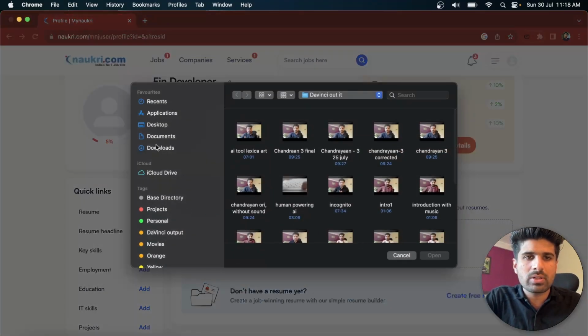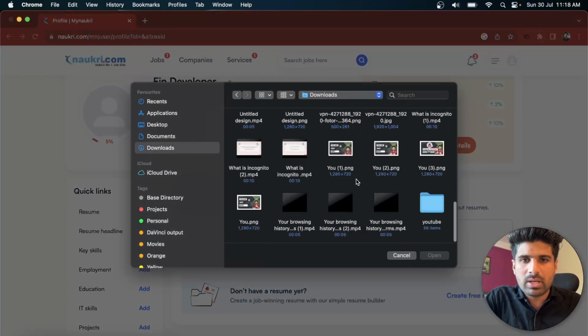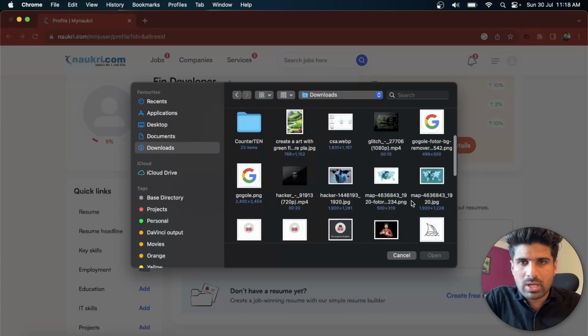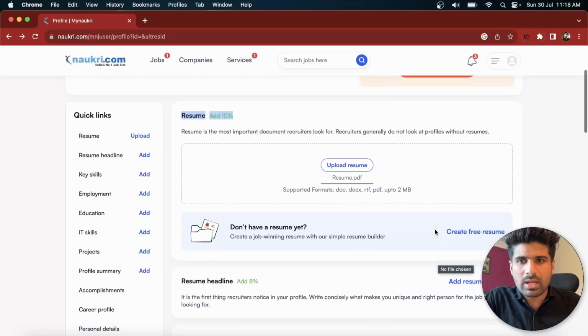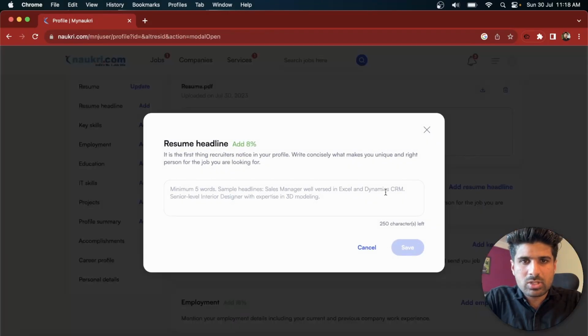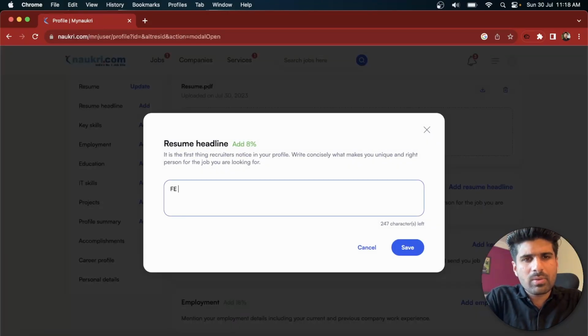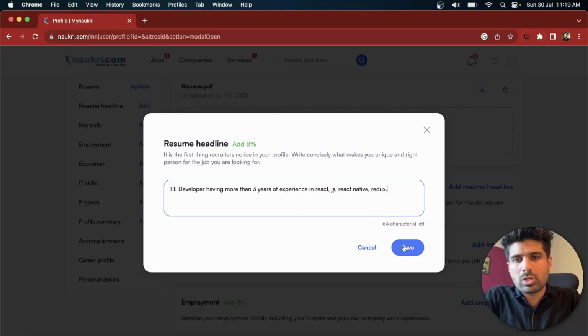So you just click on resume and select the resume. So I'm selecting my resume, this one. Okay, so I selected my resume, and I can create a resume headline. So just click onto that. Front-end developer, just for simplicity you can expand it later. Having more than 3 years of experience in React, JS, React Native and Redux. You can enter all these skills.